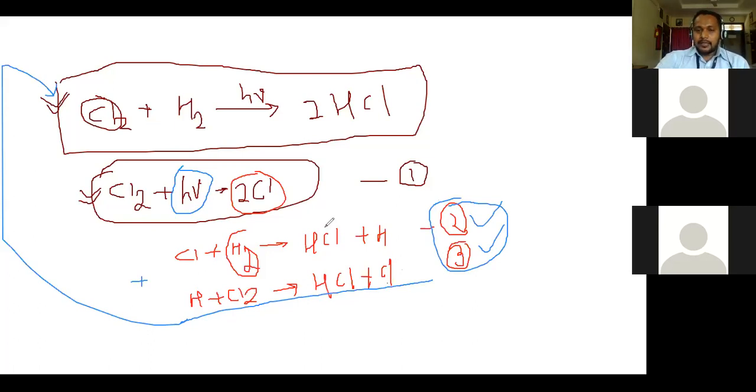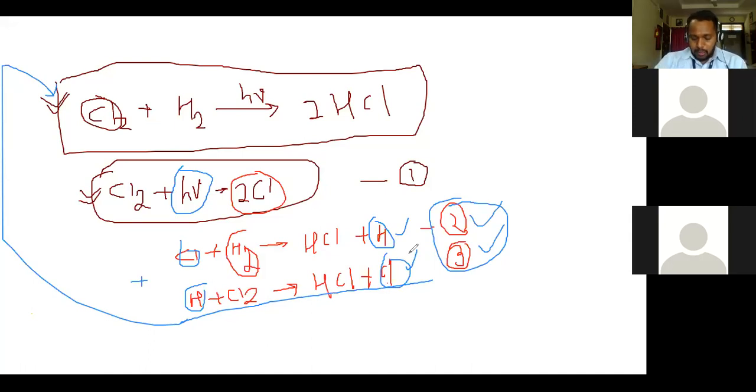Now see, in a chain reaction, the atom which is responsible for propagating the chain reaction is called a chain carrier. In the second step, hydrogen atom is formed, and that hydrogen propagates the third step also, right? Similarly, the chlorine atom propagates the second step also. So these two atoms, hydrogen and chlorine, are called chain carriers, meaning the reactant or product that propagates the chain is called a chain carrier. In our case, hydrogen atom and chlorine atom are the chain carriers, right?